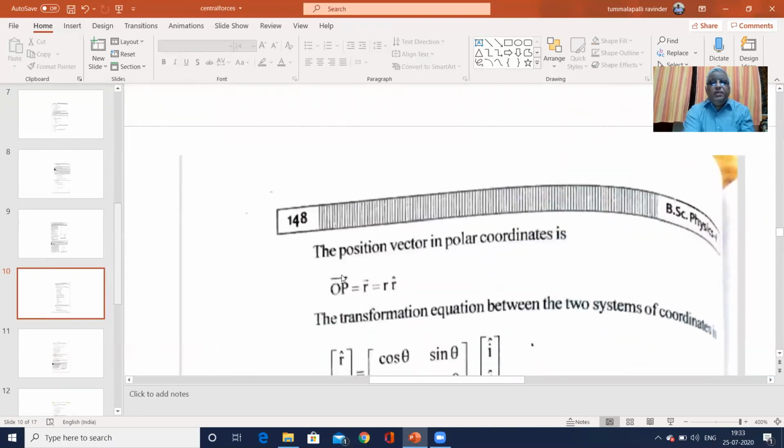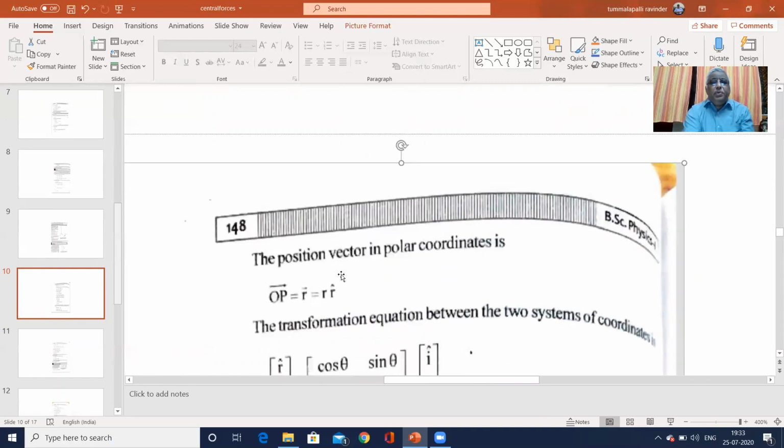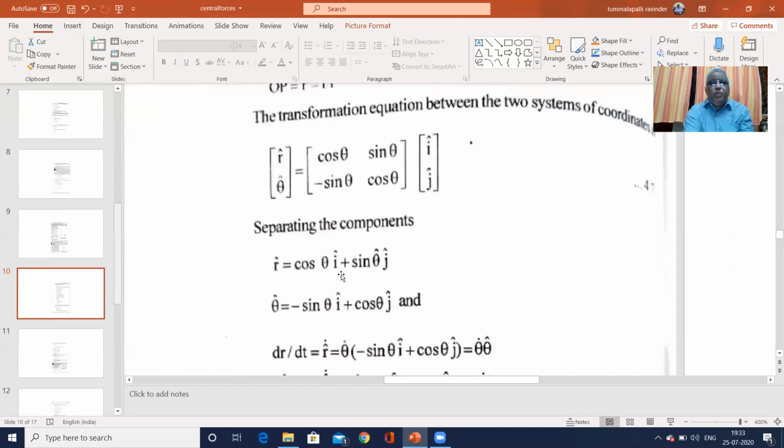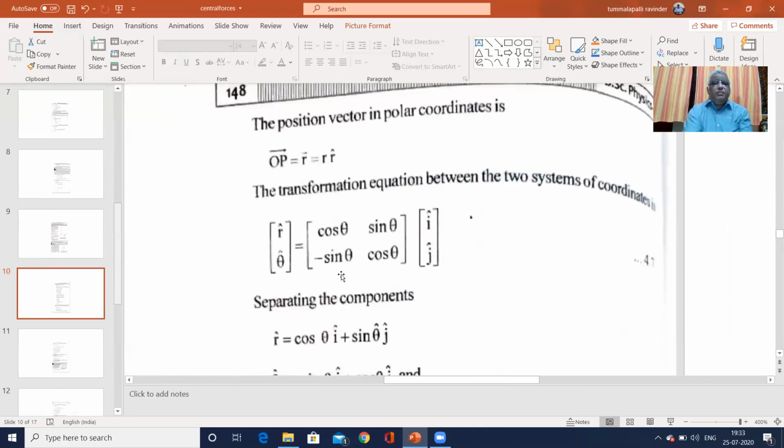Now we have to find the position vector. The position vector OP in the above figure can be written as r times r hat. Now we have to transform between the two coordinate systems, polar coordinates (r hat, theta hat) and (i, j). By transformation of coordinates, we can write r hat, theta hat as the matrix cos theta, sin theta, minus sin theta, cos theta acting on i, j.